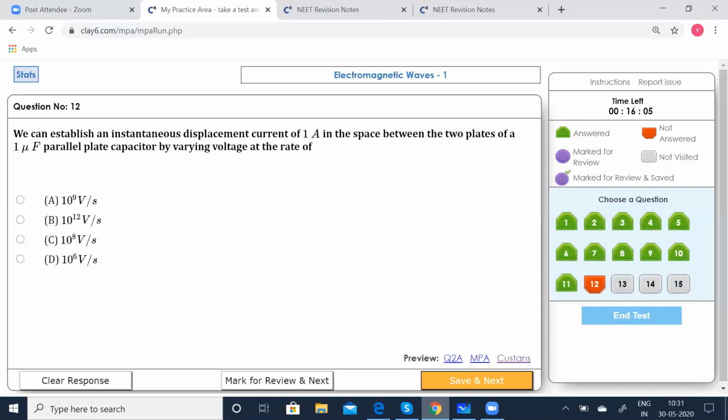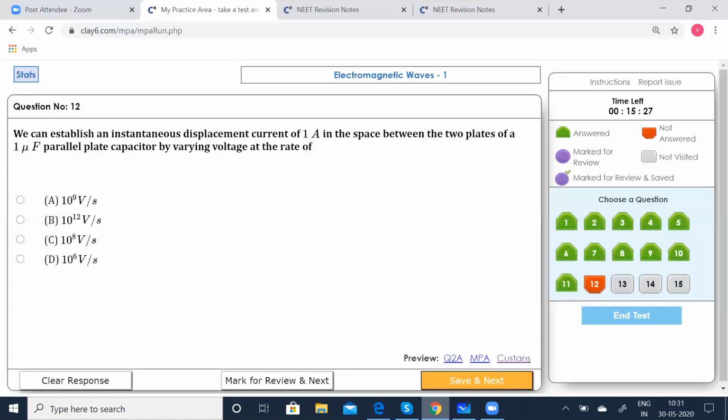Option D is correct. That's because the instantaneous displacement current I0 is given as 1, and the space between the plates has a capacitance of 1 microfarad. So what I did was right.